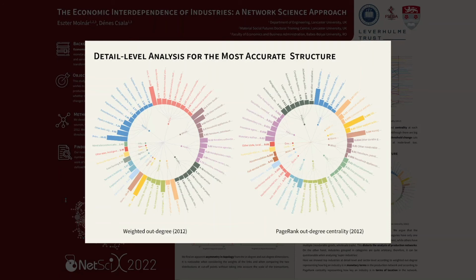On the other hand, industries grouped in categories are quite arbitrary. Therefore, it can be questionable when analyzing super-industries. Here we show top industries at detail level and sector level according to weighted out degree, representing how big an industry is in monetary terms in the production network, and according to PageRank centrality, representing how key an industry is in terms of location in the network.